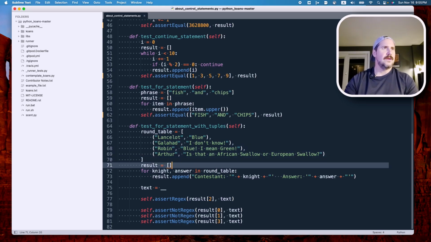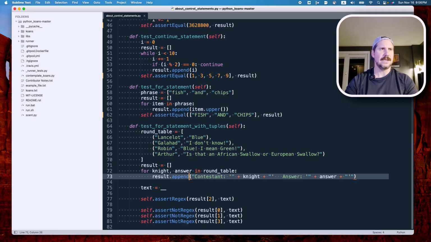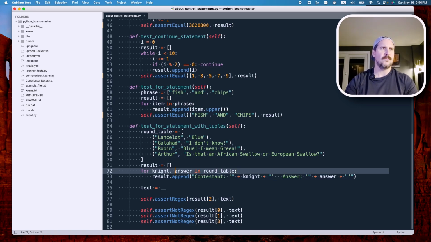Okay. Then on line 71, we've got a variable called result set to an empty list. All right, so what do we do here? On line 72, we say for night, comma, answer in round table: result.append contestant, whatever night is, answer, whatever the answer was. Okay, so it looks like what's happening here is, this is interesting.